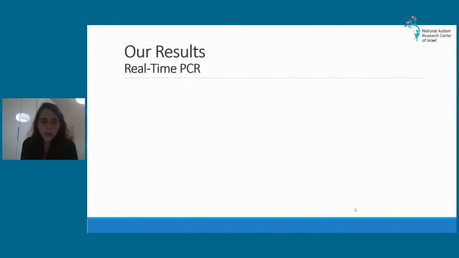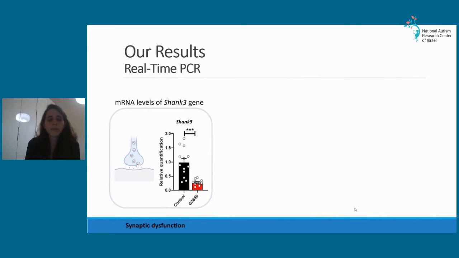In order to do that, we performed real-time PCR to see if there are alterations in the expression of different genes. As I showed you earlier, the mutation is causing a dramatic downregulation of SHANK3 expression, and here we can see that it happens already at the transcript level, causing synaptic dysfunction.